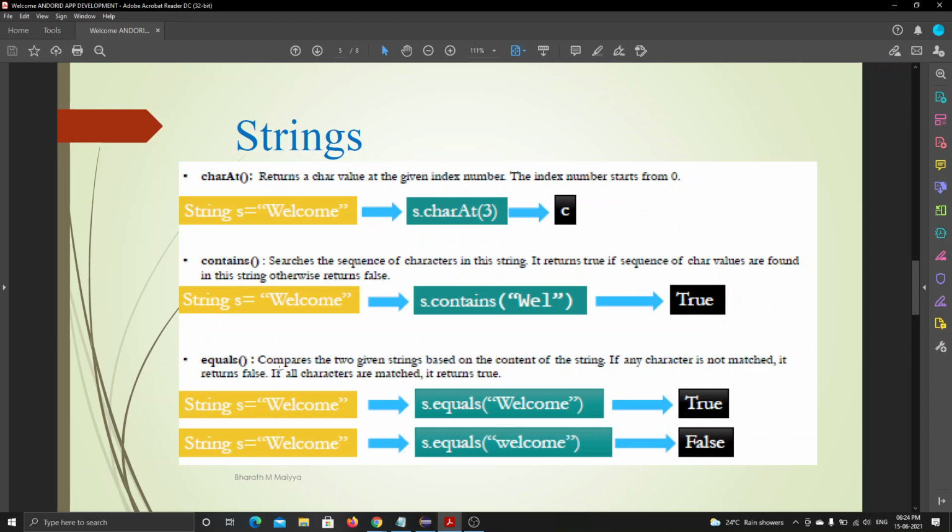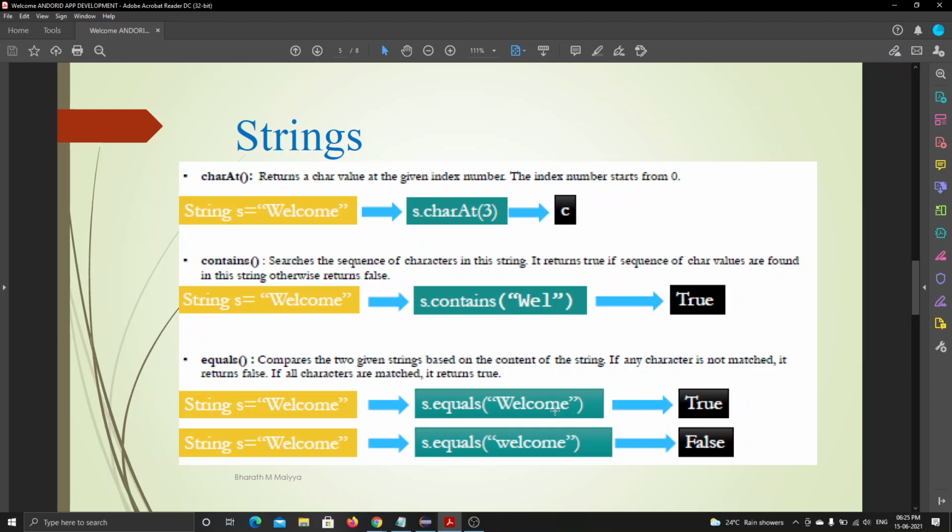How equals works is it compares whether the strings are similar or not, whether it is equal, by referring to another string. See, the string is welcome, equals to welcome. Here I am typing a new string, or I am referring to another string. Here s dot equals s2, then it gives me the result in true or false.